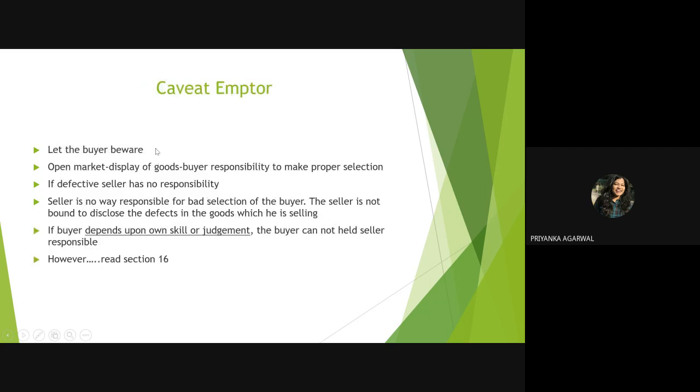Caveat emptor. Okay, so in general parlance, it is not the responsibility of the seller to make the buyer aware about the fitness and the quality of good. If the good is defective, then the seller has no responsibility. In general parlance, it is the buyer who has to apply his own skill or judgment. But there are exceptions, which we have already discussed while discussing the Act.